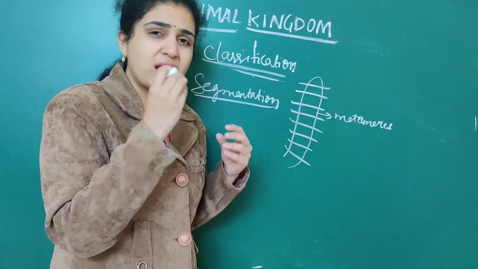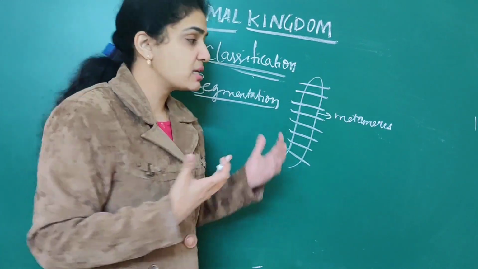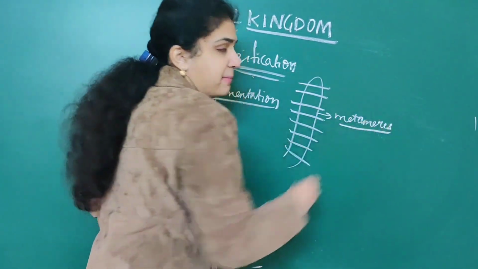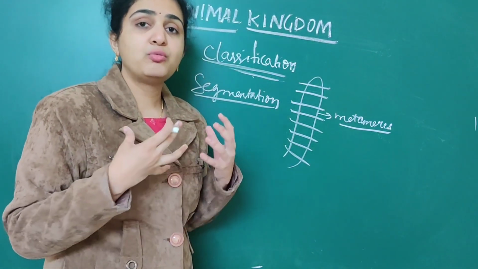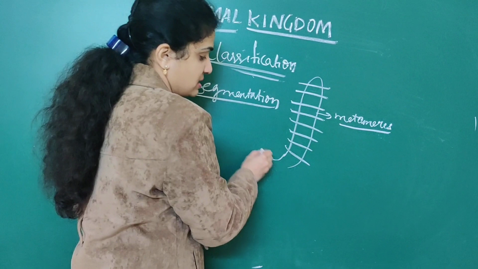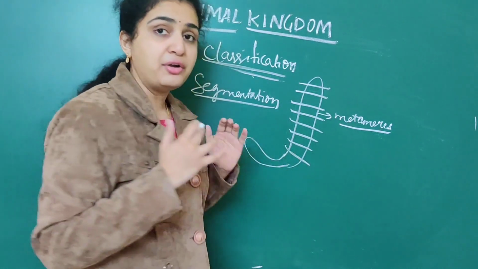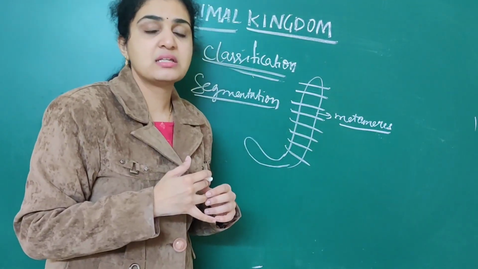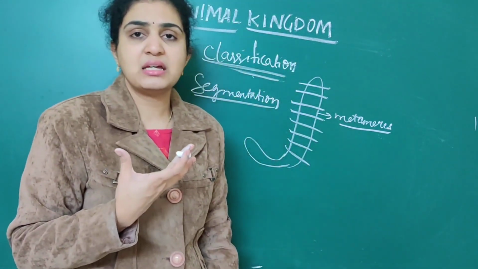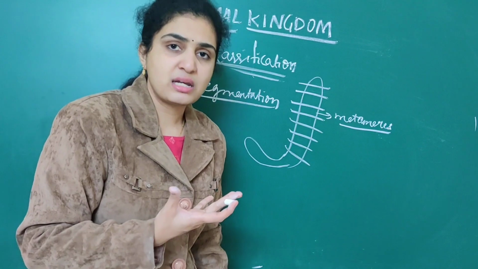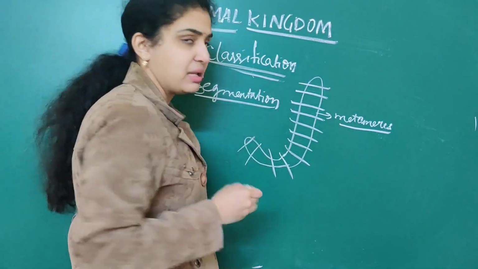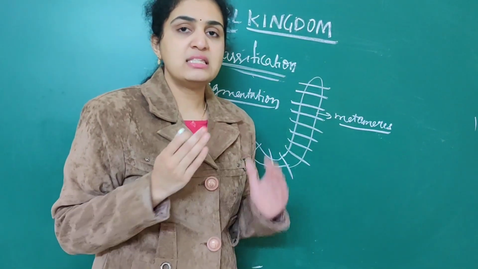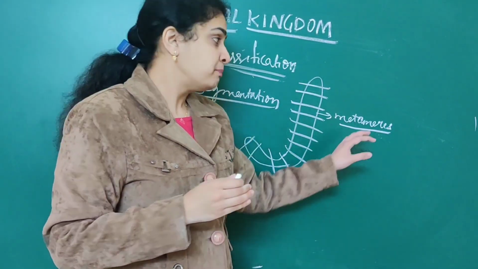What are these segments called? These segments are called metameres. In the earthworm, there are about 100 to 150 segments. Suppose this is an earthworm, about 100 to 150 metameres are present. We have already discussed in the earthworm what the metameres are and how many segments are present. So numerous metameres are present if the body is divided into numerous segments.